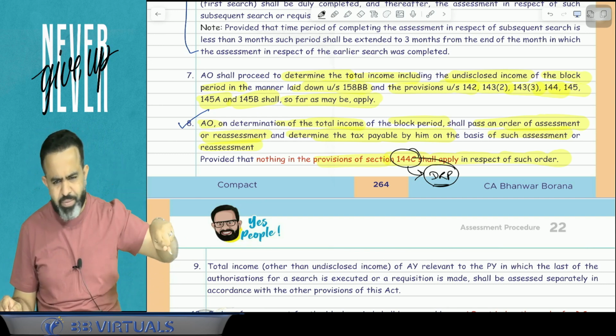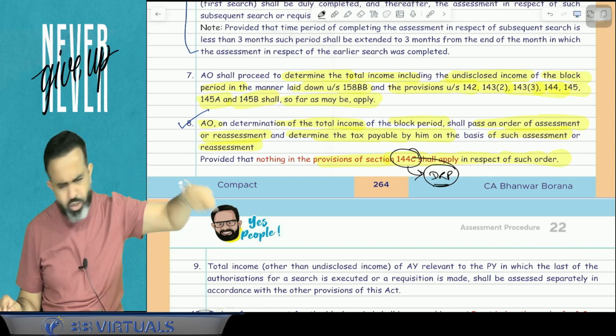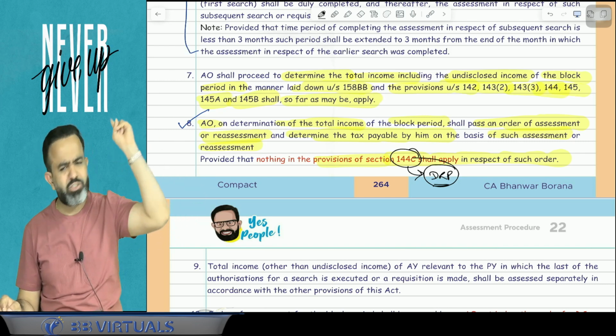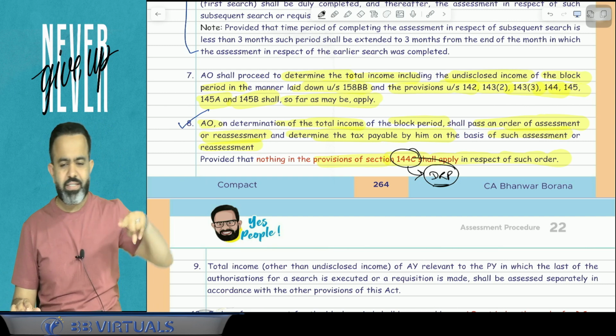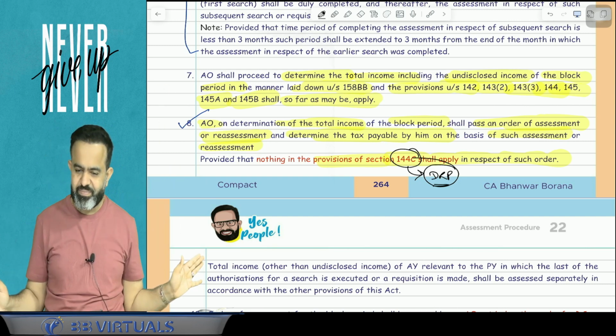Whenever that is not applicable, whenever the assessment is made under this chapter.